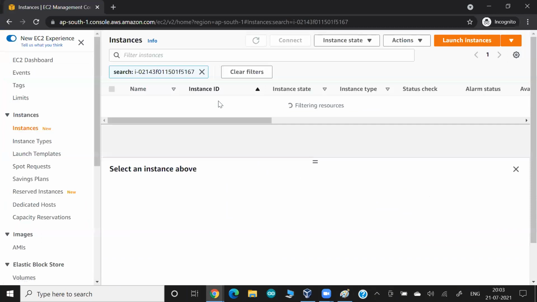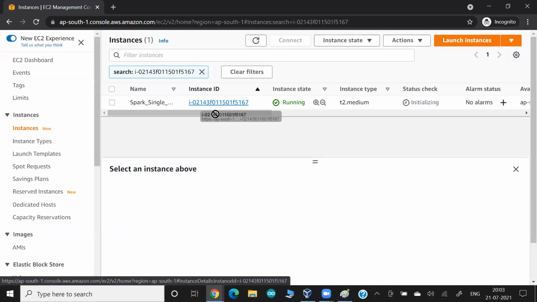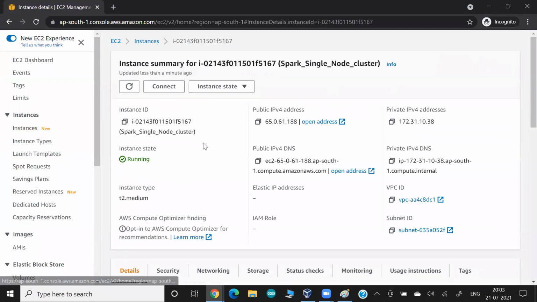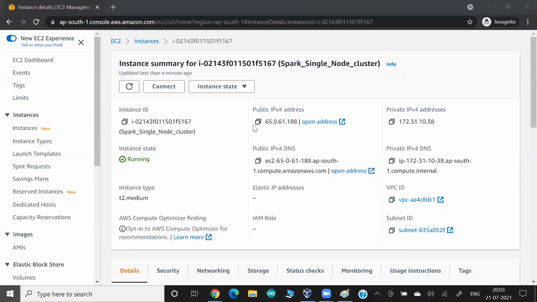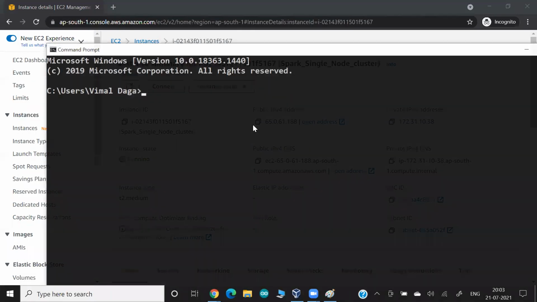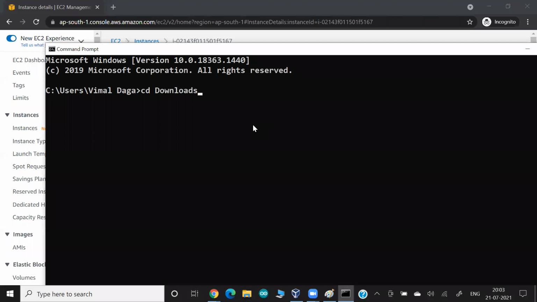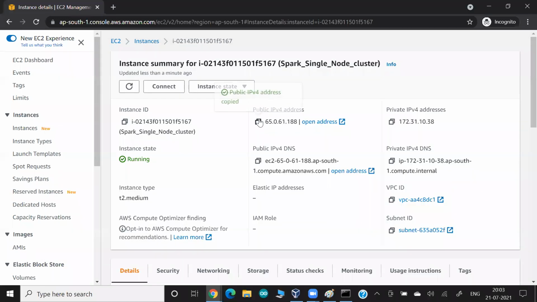This OS has come up. Let me take this IP address, and I'm going to use my Windows command prompt. I go to my Downloads, I have a key over there. My key name is ST2021, and this is the IP address.